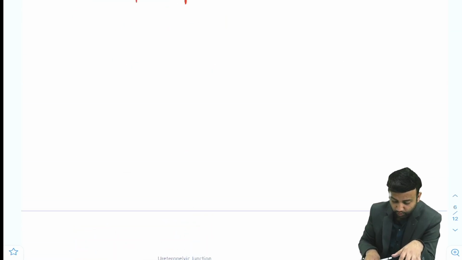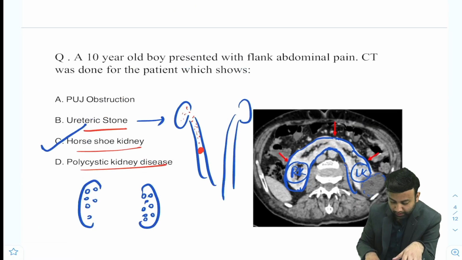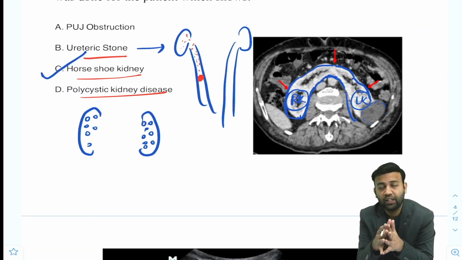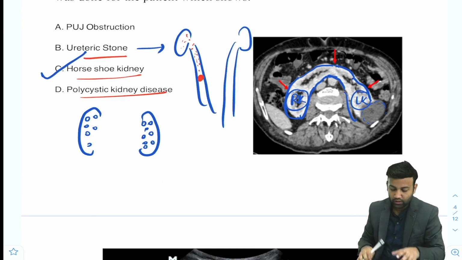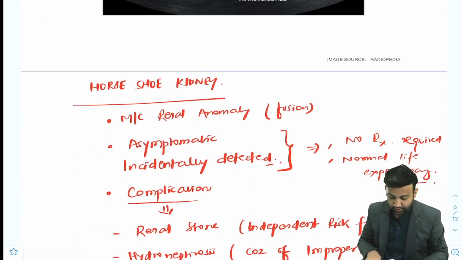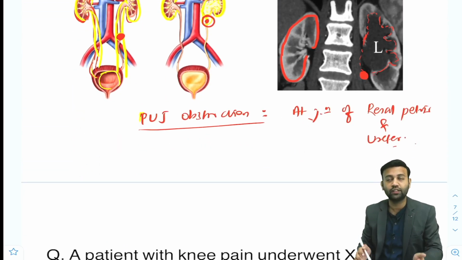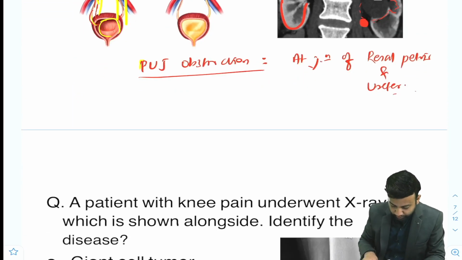So this is a very high yielding point we have covered, horseshoe kidney, we studied about it. It can be asked again. As you all know, the topics are repeated in all the exams. So we have seen this topic and we have a detailed discussion on it. So you can see the videos under the genitourinary.